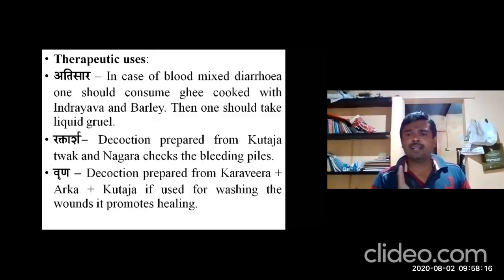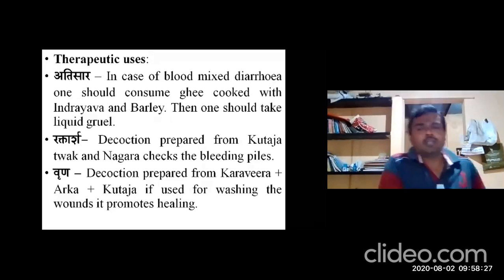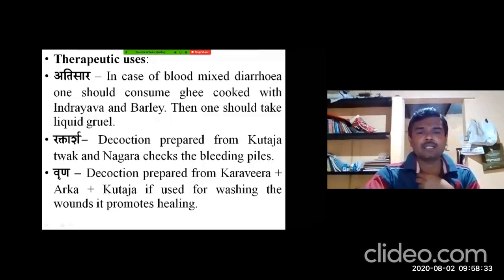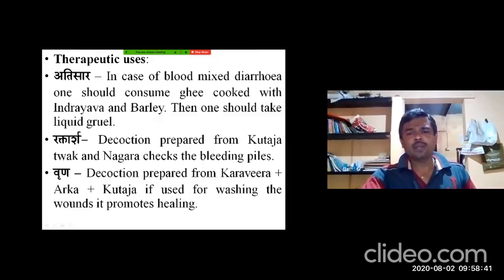In case of blood mixed diarrhea, in case of Raktatisara, one should consume the processed Gruta cooked with the Indrayava and Yava, that is barley. So then he should be on Patya. In case of Raktarsha, that is in case of bleeding piles, the Kwata prepared from Kutajatwak and Shunti, Nagara, will stop the bleeding piles. The Kwata prepared from the Kutajatwak and Shunti is helpful to control or to stop the Raktarsha, to overcome the conditions called Raktarsha.